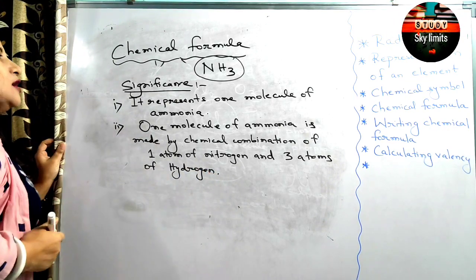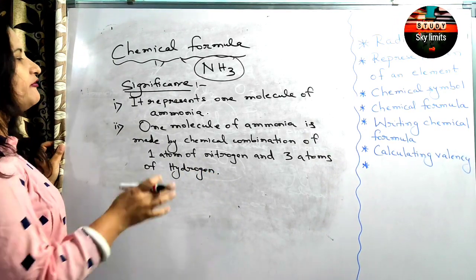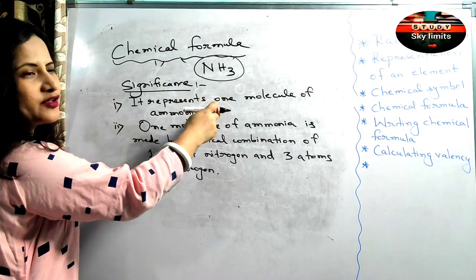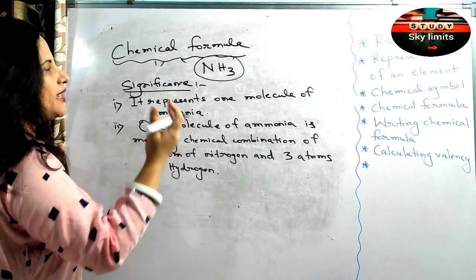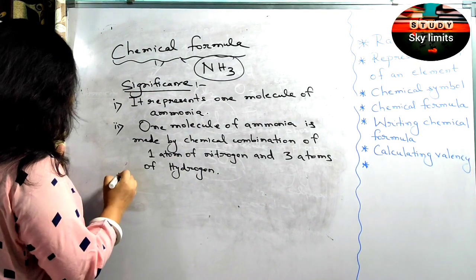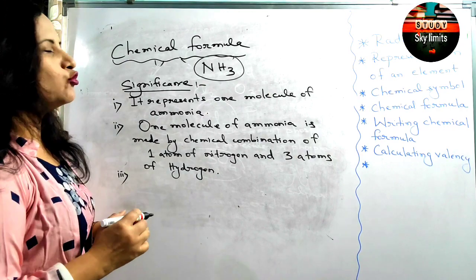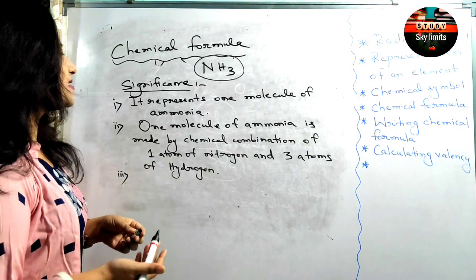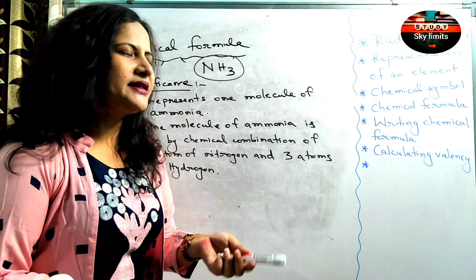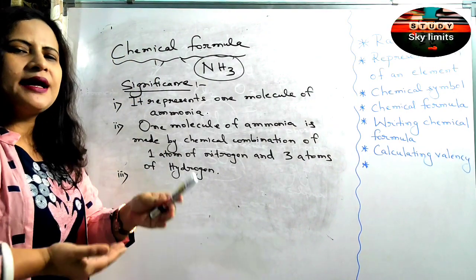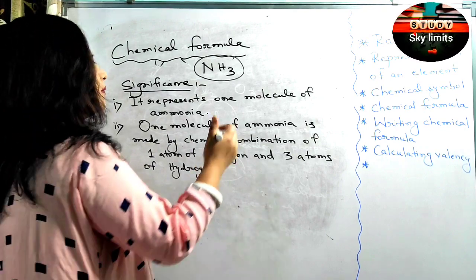Clear? So what is the significance of a chemical formula? First thing you come to know is the name of the compound, and it represents one molecule of the compound. Secondly, the constituent elements. Third thing, the molecular mass. In your 8th standard, you have learned how to calculate the molecular mass. Atomic masses are sometimes given to you, but if you remember 1 to 20, it's well and good.